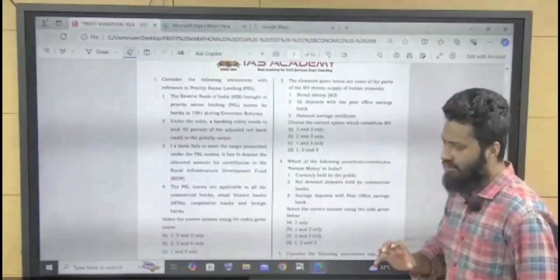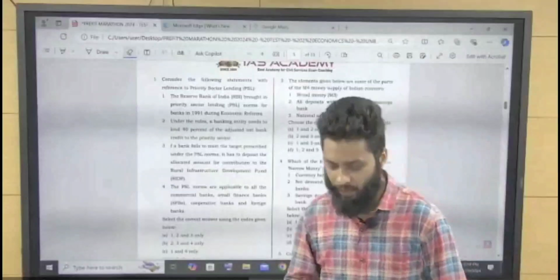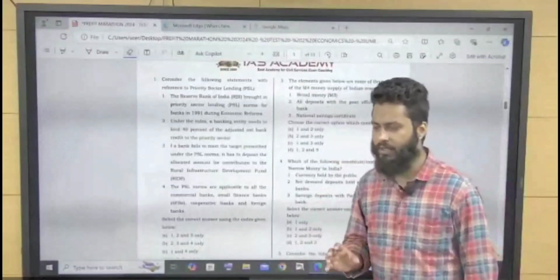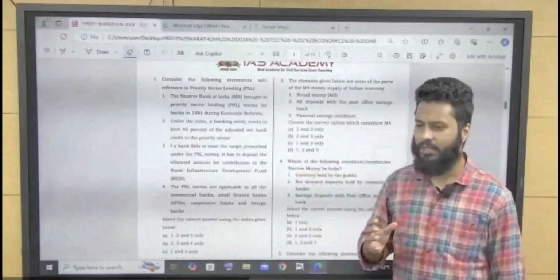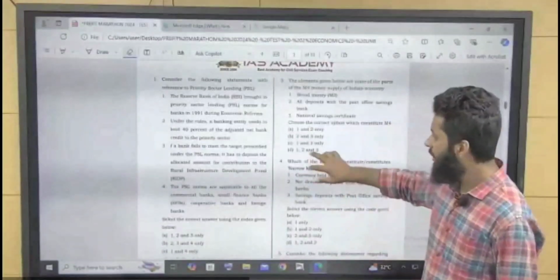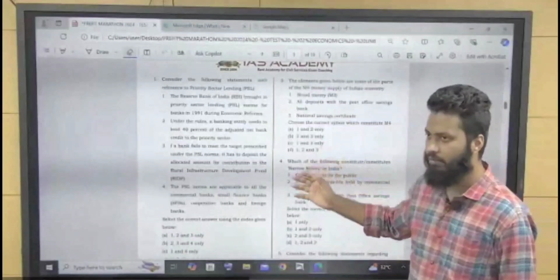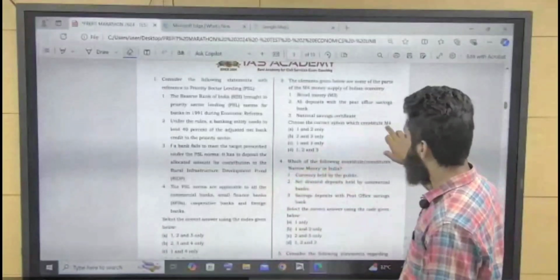Basically, mainly the questions will range from the chapter of banking and digital currency. These topics will be there, and we will be discussing them both objectively as well as in detail, as and when required by the question, right? So let's see the first question.